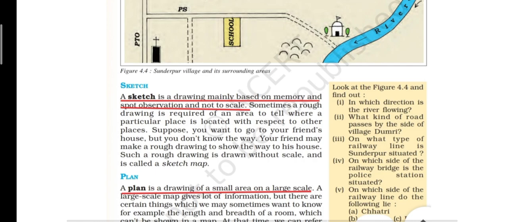So here we have roughly drawn a sketch of how your friend can reach your school, and this type of rough drawing, which is not drawn using exact or correct measurements, is called a sketch map. So a sketch map is not drawn using a scale, it is drawn roughly. So this is a sketch.